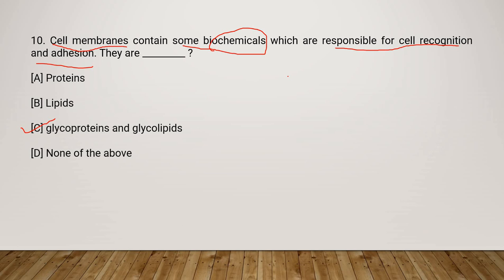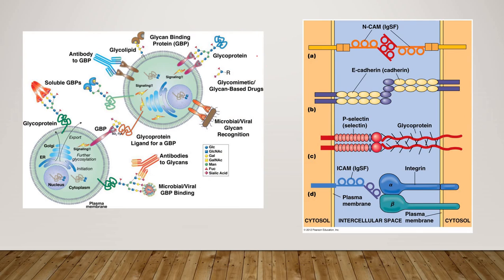Cell recognition occurs when two molecules restricted to the plasma membranes of different cells bind to each other, triggering a response for, suppose, communication, cooperation, transport, defense or growth. So this is your cell recognition. And what is cell adhesion? Cell adhesion is the process by which cells interact and attach to neighboring cells through specialized molecules of the cell surface. Here I have kept two diagrams for your understanding. Even if you don't understand these diagrams, it is not a problem at all.